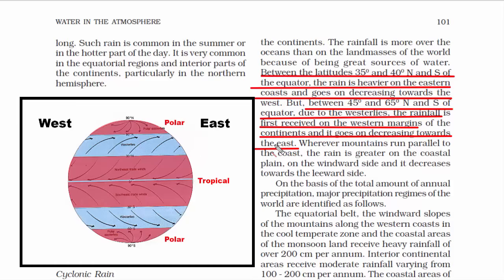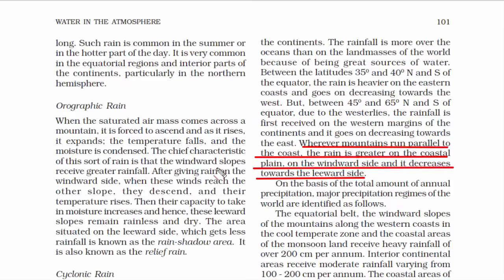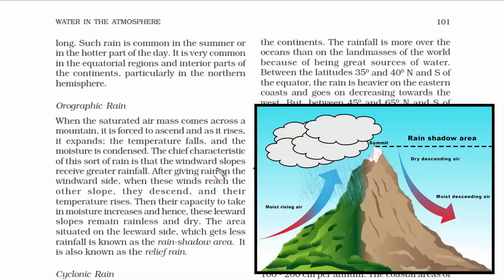And the next point says, wherever mountains run parallel to the coast, the rain is greater on the coastal plain, on the windward side, and it decreases towards the leeward side. So the answer to this argument, you'll find in the topic orographic rain. Just go back and see the topic again and you will understand.